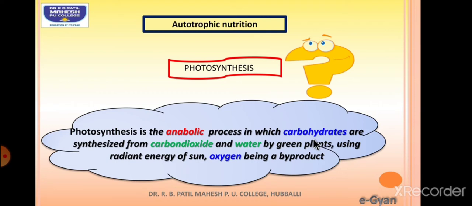Let's define this systematically. Photosynthesis is the anabolic process in which carbohydrates are synthesized from carbon dioxide, water by green plants using radiant energy of sun, and also they release or they give us a life-giving gas called as oxygen. So this whole process which is there is called as photosynthesis. So we are going to discuss in brief how photosynthesis takes place.